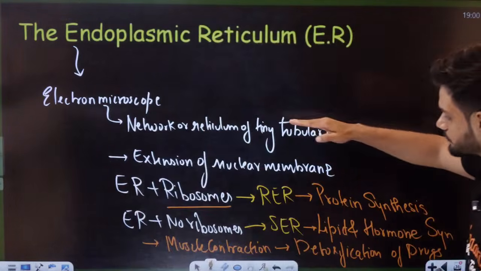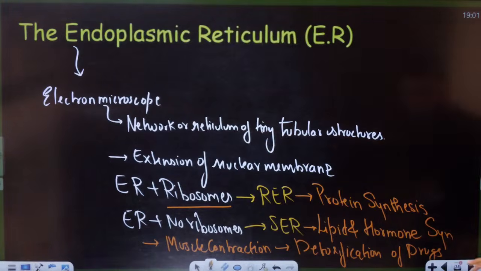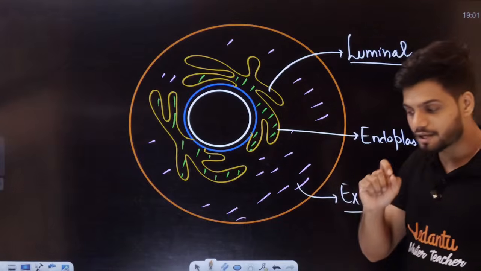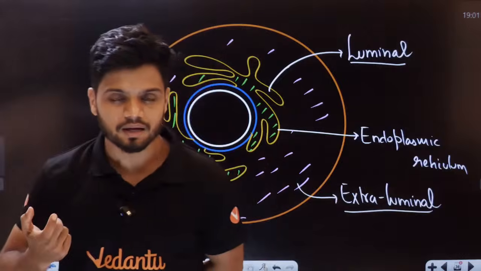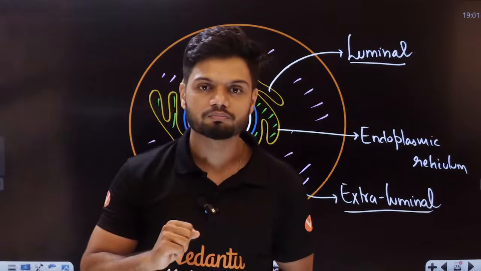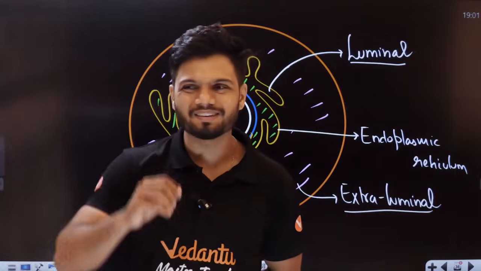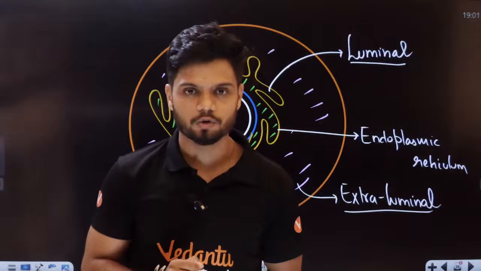So there, under the electron microscope, is a network of tiny tubular structures. Can you see? Network of tubular structures. Now again, students, if you want extra information, this entire ER can be in the form of vesicles also. It can be tubular. It can be cisternae also.